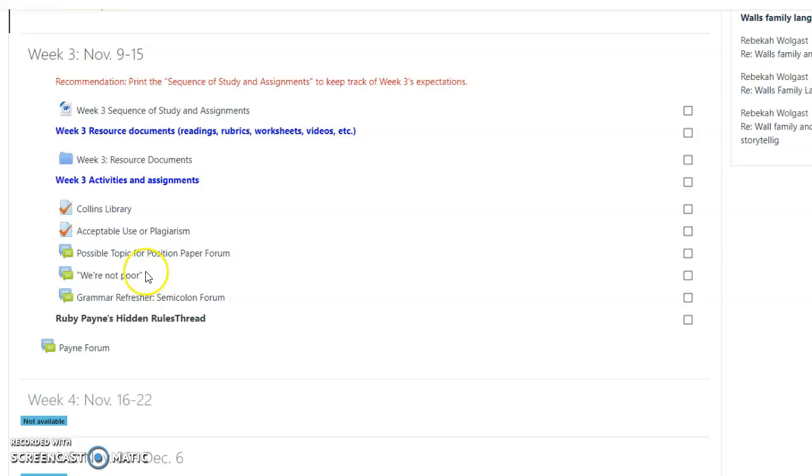We're Not Poor is Ruby Payne this week. And then we have a grammar refresher over semicolons. And then we have Ruby Payne's Hidden Rules. I think this is probably my favorite reading from her. We get to take a quiz this week over how we would do in the different social classes. So that'll be kind of cool to talk about.